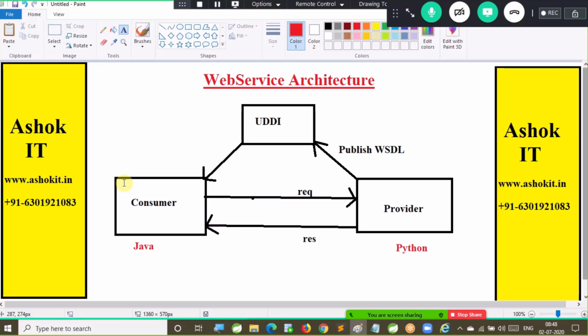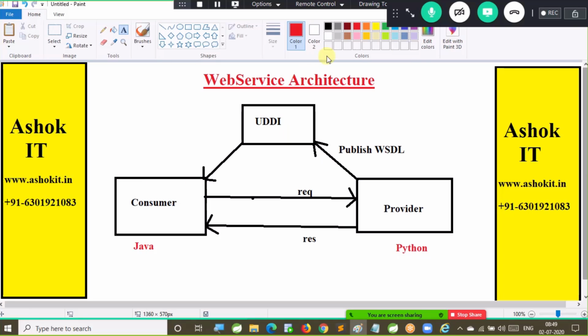WSI told that the consumer should send the data to the provider in XML, and the provider should send the response to the consumer in XML. So the consumer is developed in Java, the provider is developed in Python, there is no problem. Java will read the XML, Python will read the XML. So that's why we are able to achieve interoperability. XML is the reason to achieve interoperability here, because XML is platform independent, XML is language independent. XML is the medium we are going to use to exchange the data between the consumer and provider.